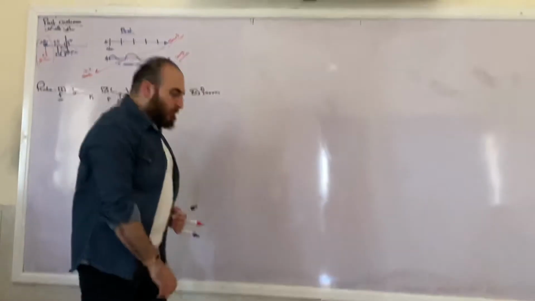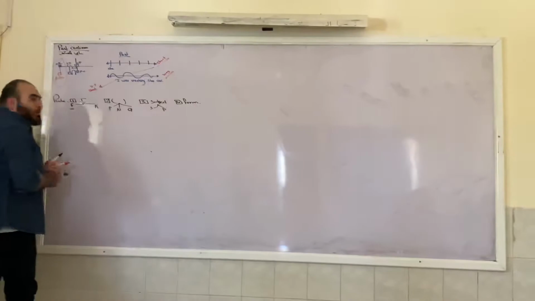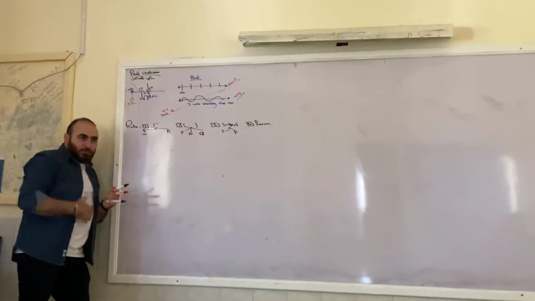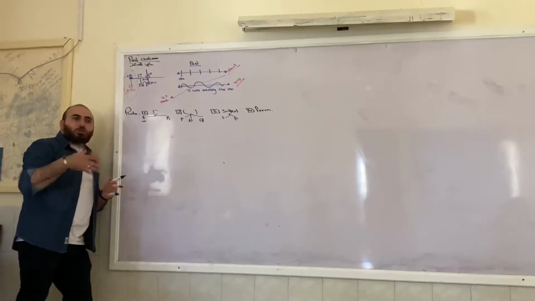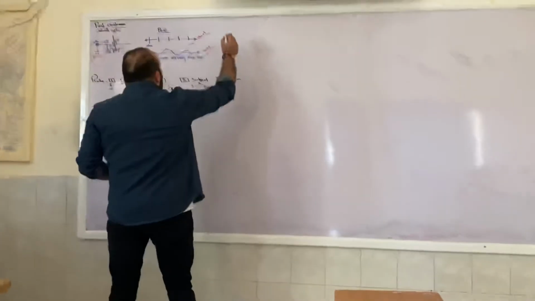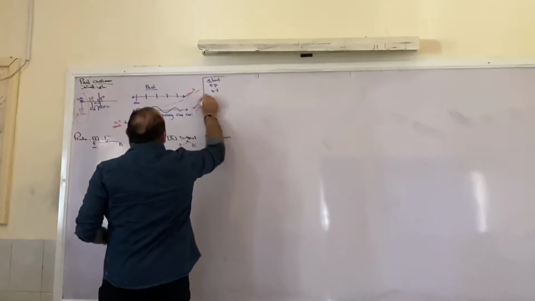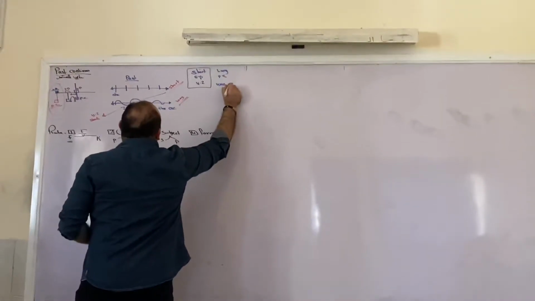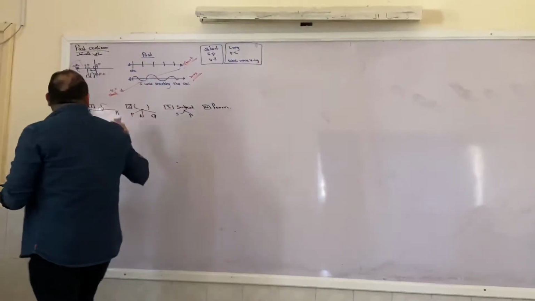Use of past continuous: talking about something that was happening before and after another action in the past. Yes, which means it's a long action in the past. It shows that something happened for a long time in the past, which means it was continually happening. Short action, verb to. As we said, the short action is in the simple past and this takes verb to, while the long action is in the past continuous and this takes was or were plus verb ing. Is that clear? Okay, now let's move on to the keyword.